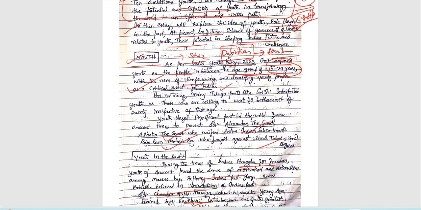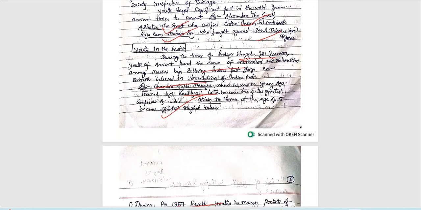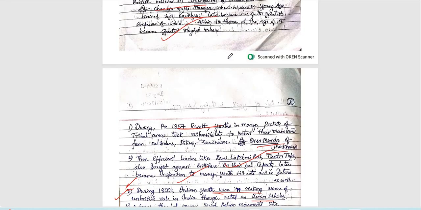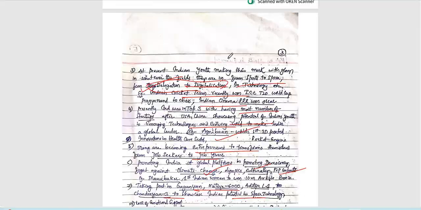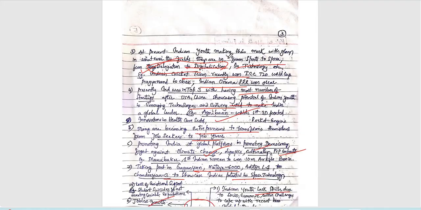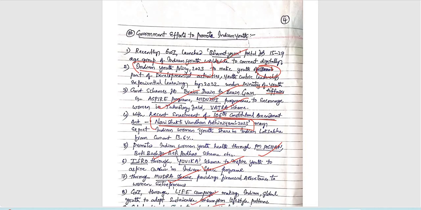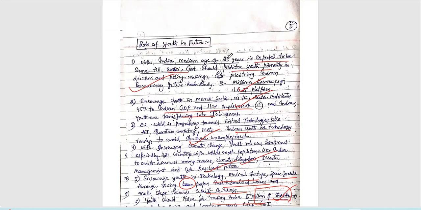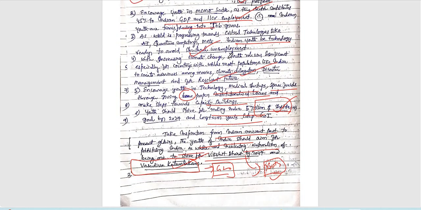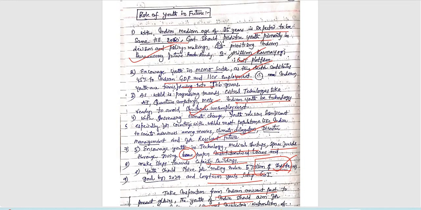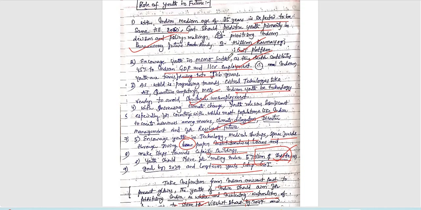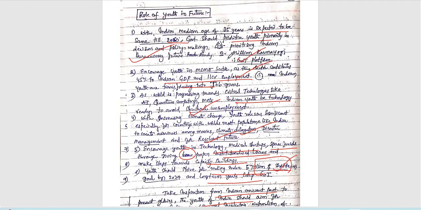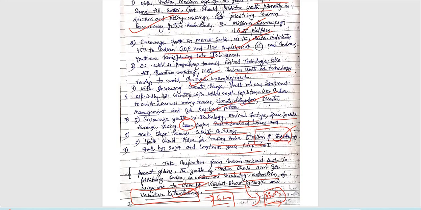Then coming to the static part. In the body part you can add historical or geographical, political, economic, social or cultural aspects, etc. Right? So next, the challenges part is good. Next, coming to government efforts to promote youth, already taken government steps are included here. Next, role of youth in future, very good. What needs to be done by the government is also provided here. Very good examples and recent policies and important facts are included here.